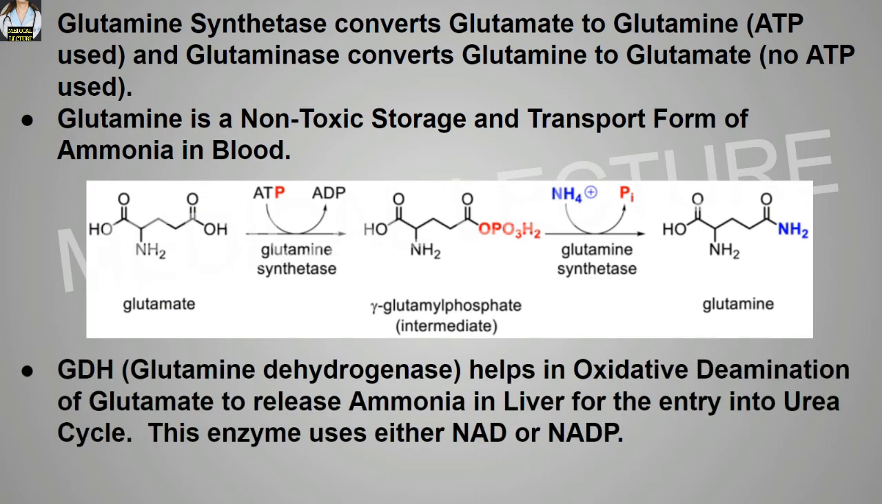GDH, that means the glutamate dehydrogenase, helps in the oxidative deamination of the glutamate to release the ammonia in the liver for the entry into the urea cycle. Okay, and this enzyme uses either NAD or NADP. So remember, this glutamate dehydrogenase helps in the oxidative deamination of the glutamate, so that the glutamate can release the ammonia in the liver, and this ammonia can easily enter into the urea cycle because ammonia is required in the urea cycle, right?